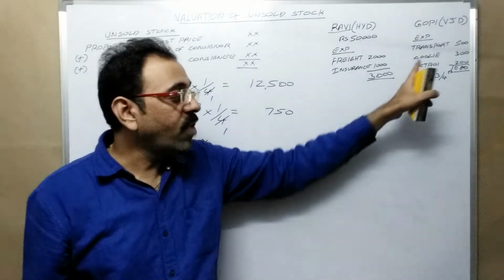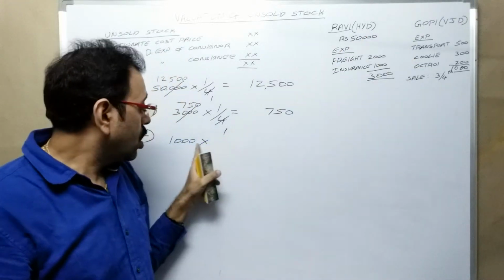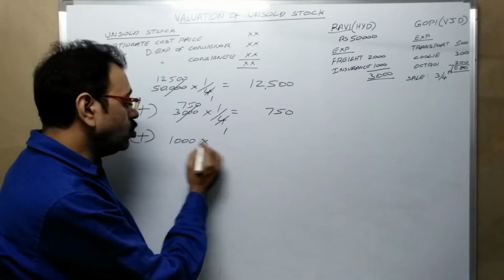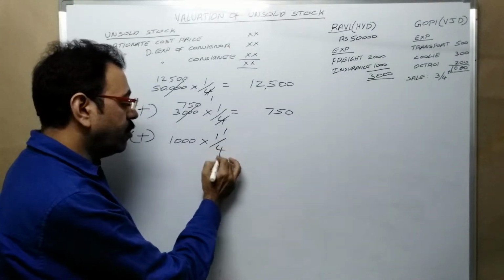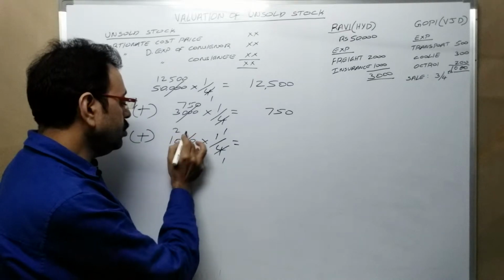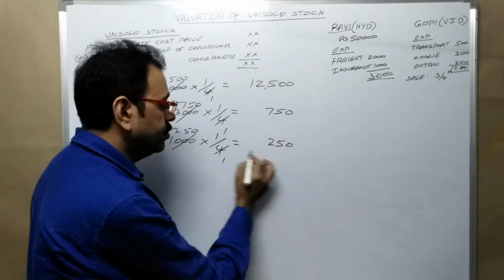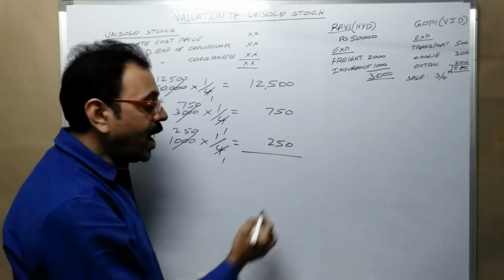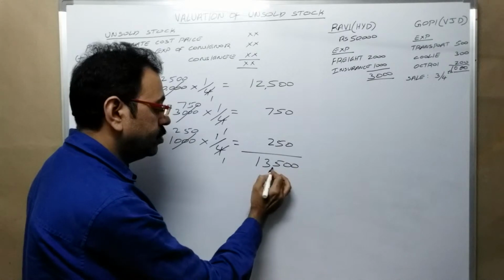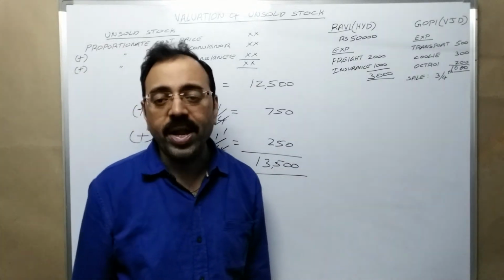Therefore, only 1/4 goods cost we need. How it will come? 1000 into 1/4, 250 rupees. Then add all these amounts. This is unsold stock value.